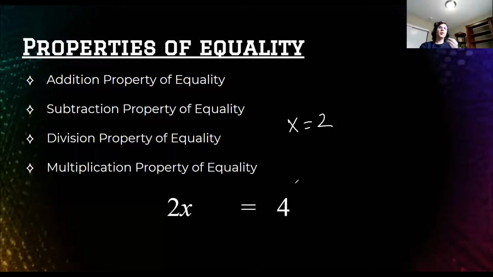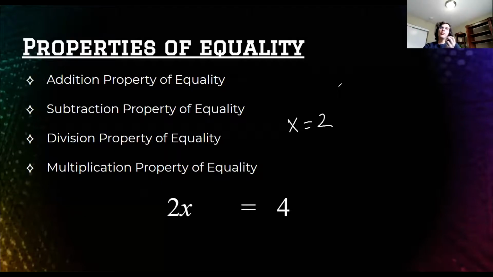Now, when we're working with equations in mathematics, what we would call algebra, if you remember from middle school, is the ability to manipulate equations, right? To do things to them. But you can't do anything you want. I can't just add 100 over here, right? If I did that, now x wouldn't be 2. X would be something very, very different, right? So that's not what we're allowed to do. We can do anything we want as long as it does not change the truth of the equation that x equals 2, right? That 2x equals 4.